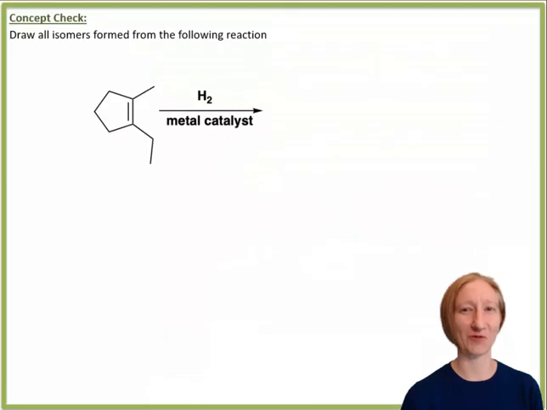Let's try an example. Take a minute to draw the isomers, any regioisomers or stereoisomers that are formed in the reaction shown. Because this is a concerted addition of H2 to an alkene that occurs on a surface, the two hydrogens will add in a syn fashion. They will add to the same face of the alkene.